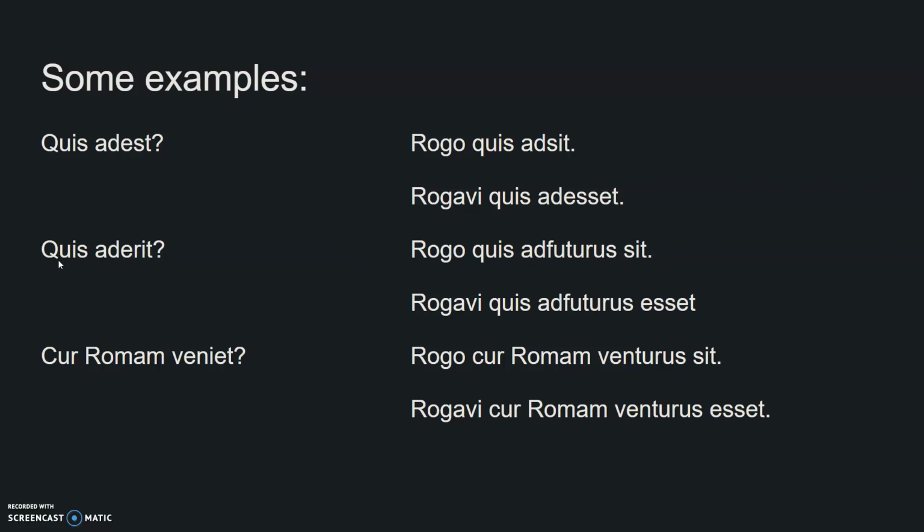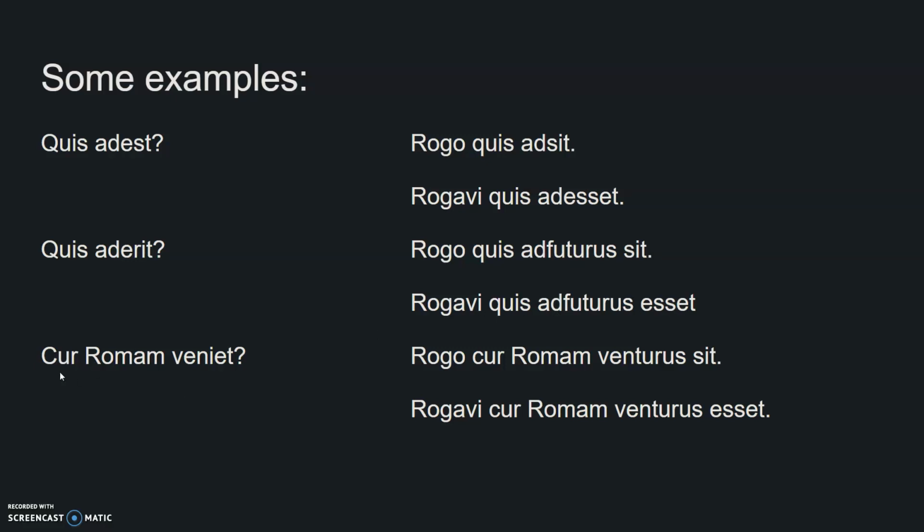Now, if we put this in the future, who will be present, or who will be here, we can just keep implying ad, here, for adsum, because that's just saying next to whatever frame of reference we're trying to talk about. All right, who will be there, right? I ask, quis adfuturus sit, who is about to be present, is literally what it's saying. Who will be there? Who is about to be present. Sit adfuturus. So we move into secondary sequence, rogavi, quis adfuturus esset. I asked who was about to be present. I asked who would be present.